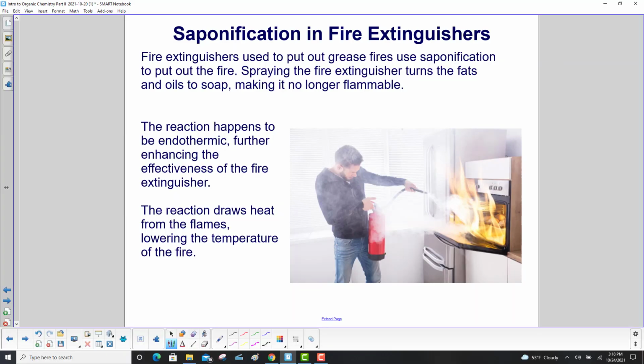Fire extinguishers used to put out grease fires use saponification to put out the fire. Spraying the fire extinguisher turns the fats and oils to soap, making it no longer flammable. The reaction happens to be endothermic, further enhancing the effectiveness of the fire extinguisher. The reaction draws heat from the flames, lowering the temperature of the fire.